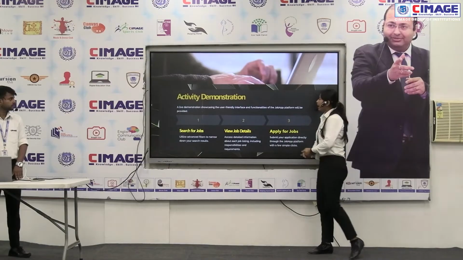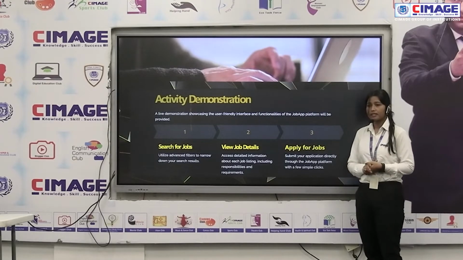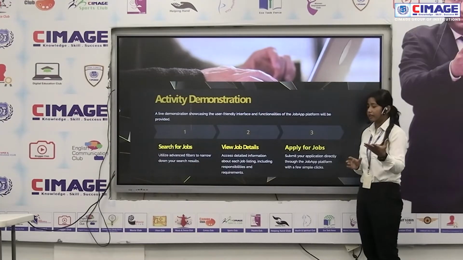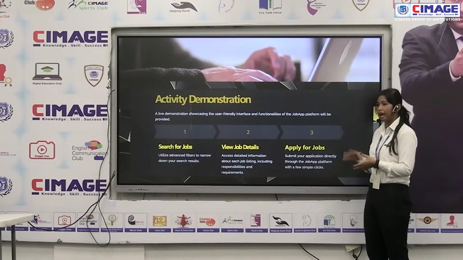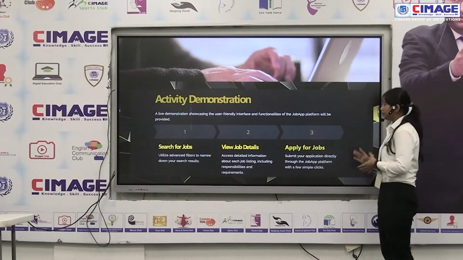Next. So what activity demonstration will I do? First, we have to search for the job. After that, we view job details, including the responsibilities, what your criteria are, and what skills you need to apply for that particular job. Then next, we apply for the job. These are the three activities that our app contains.